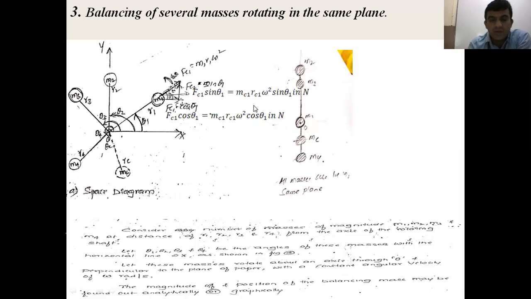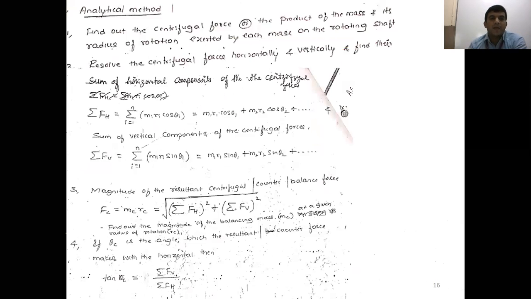This is how we resolve the centrifugal force into two components: one is horizontal, the other is vertical. Then we resolve the centrifugal force horizontally and vertically. In general, for all the masses, the vector sum of all the forces acting in the horizontal direction is equal to the summation of mi ri cos theta i, where i is from 1 to n, the number of masses. Now we expand that equation: m1 r1 cos theta 1 up to n masses.